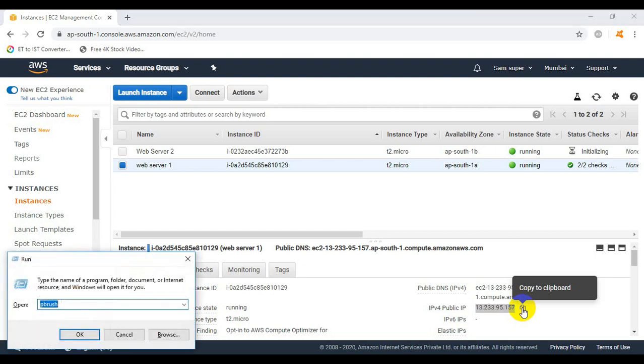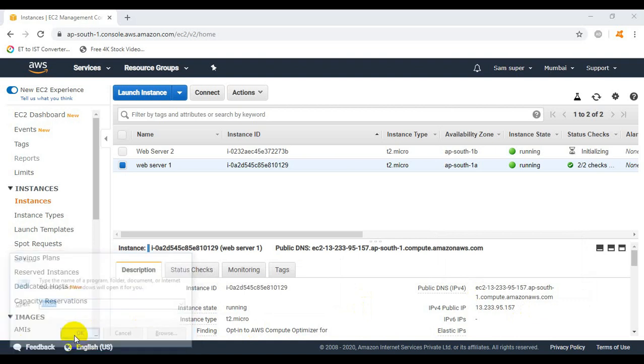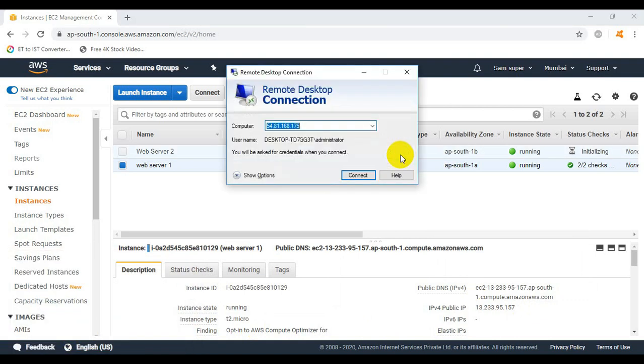Now go to run and type mstsc. So mstsc is a shortcut command to take the RDP console. So it will display the remote desktop console. So click on OK. So here you can see remote desktop connection console is showing. So just paste the public IP address we copied before, using Control plus V. Now click on connect.